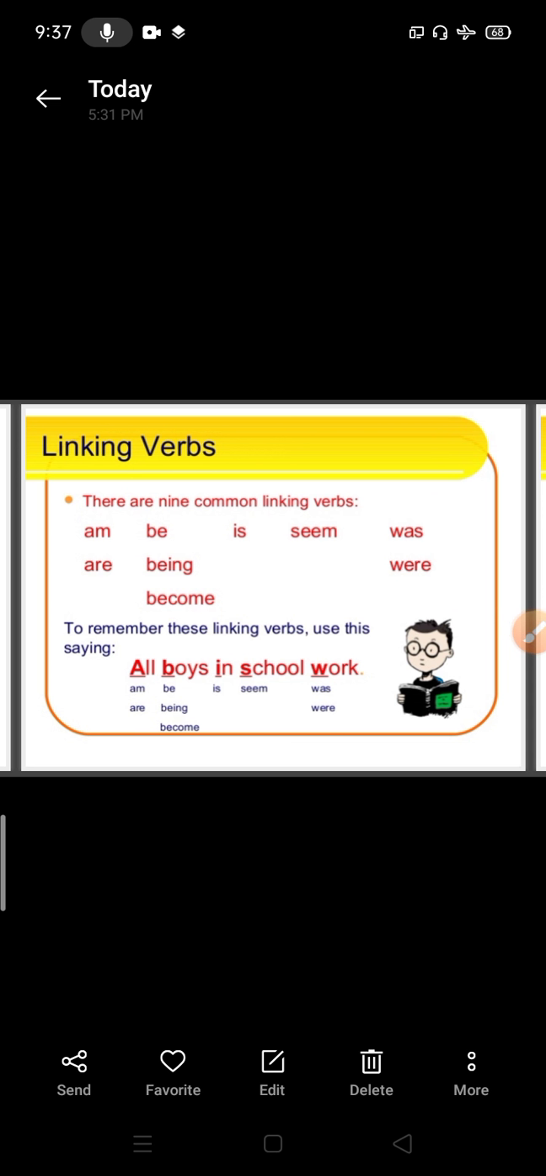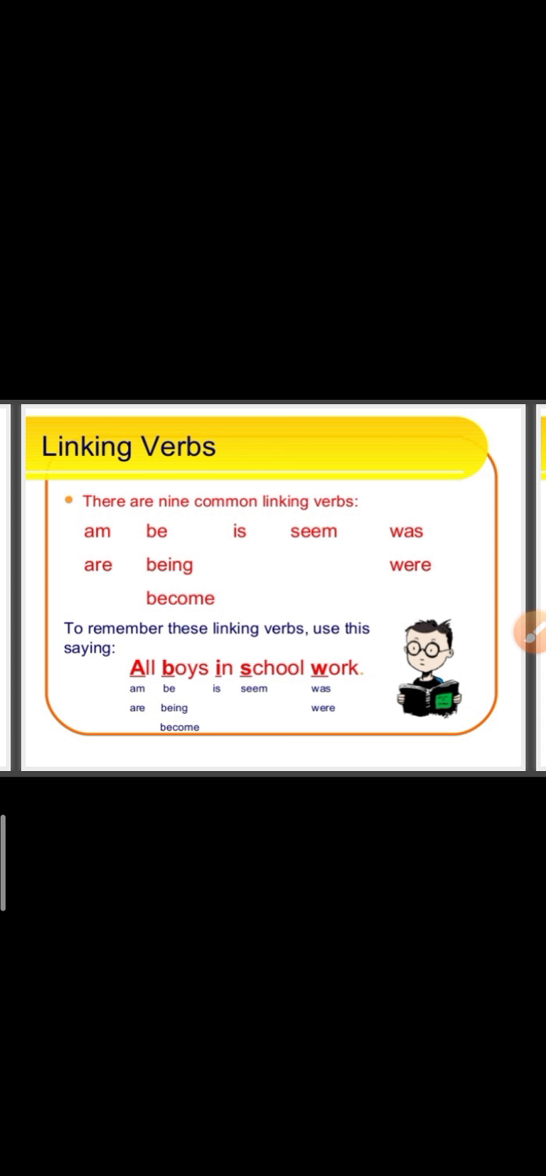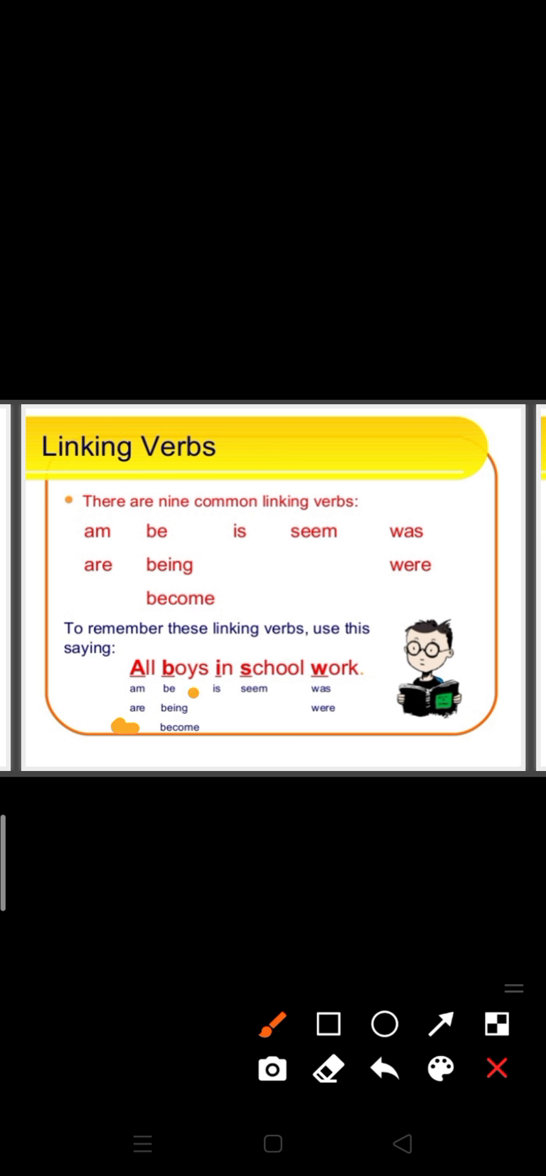Here are some of the linking verbs. There are nine common linking verbs we use in our daily life: am, are, be, being, become, is, seem, was, were. To remember these linking verbs, use this saying: All boys in the school walk. All means am and are. Boys: be, being, become. In, I for is. School, S for seem, and W for was and were. Basically these are the nine linking verbs we use.